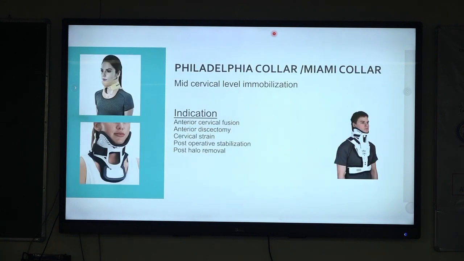Coming to the Philadelphia collar and the Miami J collar, it is more of a semi-rigid collar where you have an anterior and a posterior part that is attached with Velcro. In Miami J you can see that there is more of a thoracic extension anteriorly. It is usually indicated after anterior cervical fusion, anterior discectomy, cervical strains, post-operative stabilization or after a Halo device removal. So you have a mandibular support, posteriorly you have an occipital support, anteriorly it abuts the sternum and posteriorly it is molded over the upper part of the thorax.